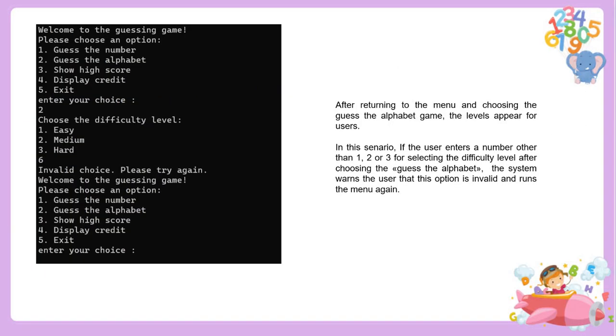After that, if the user wants to play the alphabet game, they should press 2 on the keyboard. After selecting the game mode, like guess the number mode, users must choose a difficulty level: easy, medium, or hard. But for this example, if the user enters a number other than 1, 2, 3, this will cause trouble since this is an invalid option and the menu runs again.